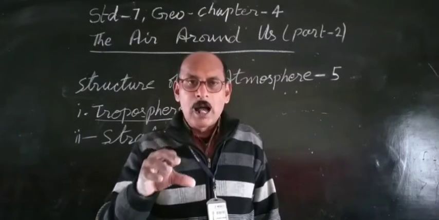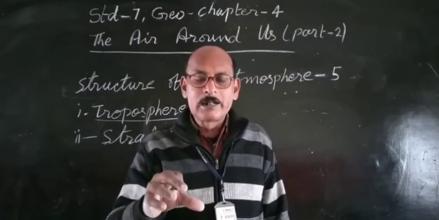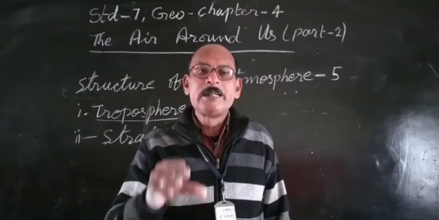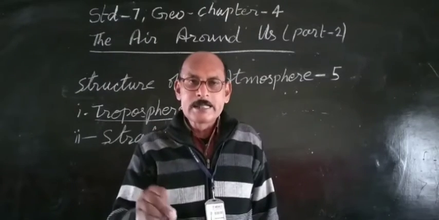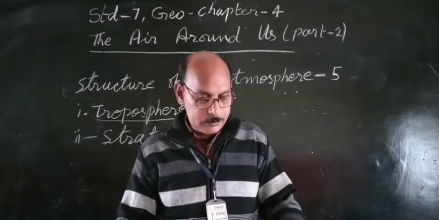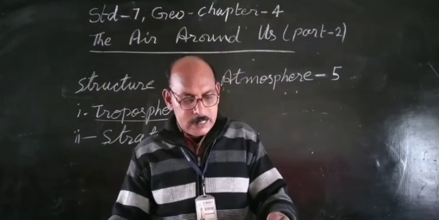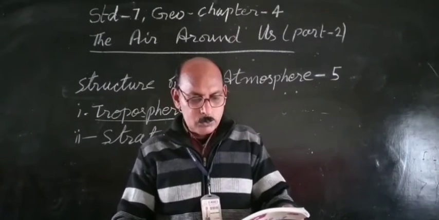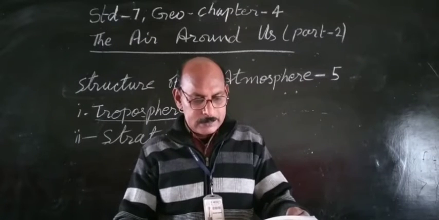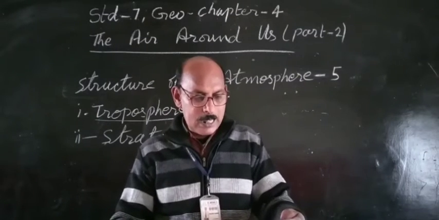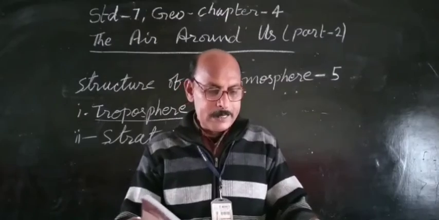So those harmful ultraviolet rays of the sun are absorbed by the ozone, and this ozone gas is found in the stratosphere. As the stratosphere is free from clouds, thunder and lightning, the atmospheric conditions are ideal for large jet planes to fly.